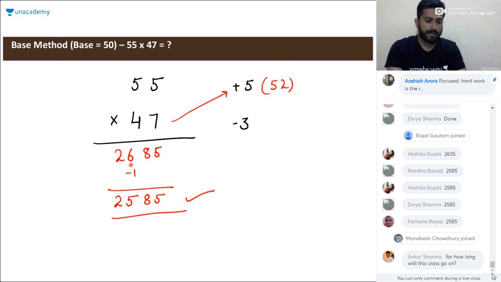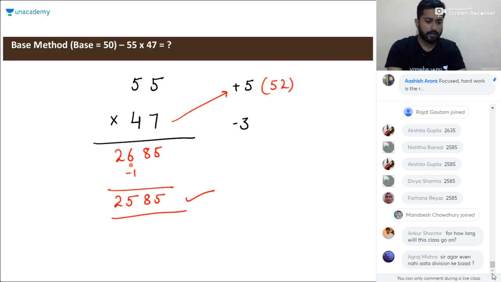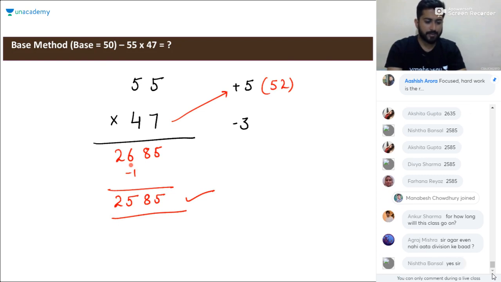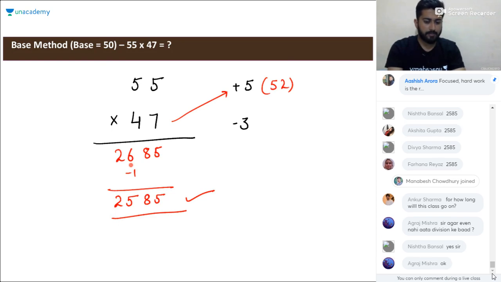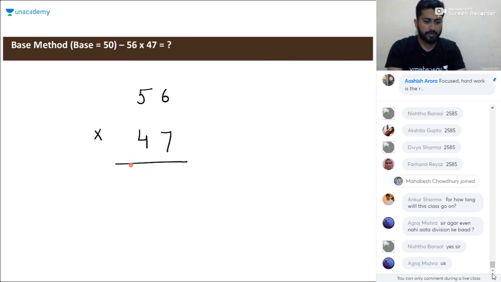It will go up to 9 in the evening. Agraj, I am going to proceed the same way. The next question is based on the same thing that you are asking. It will go up to 9 p.m. Now this is the question that is asked by Agraj. 56 into 47. Multiply.